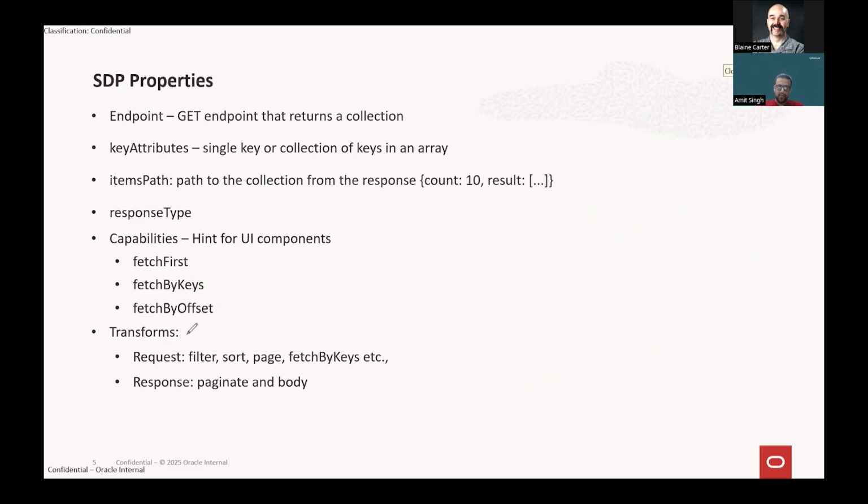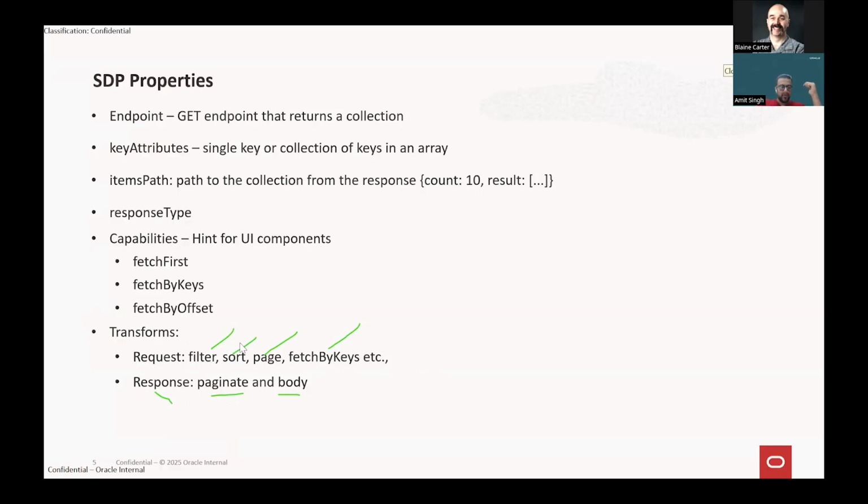And finally, the transform. This is also one of the properties in SDP, and transform itself is an object which has request and response functions. Inside this object, we can write multiple functions such as filter, sort, page, and so on. If I look at the request transformation functions, I have just provided a couple of common ones that we will be customizing, like filter, sort, page, fetch by keys. And for response, we just have paginate and body.